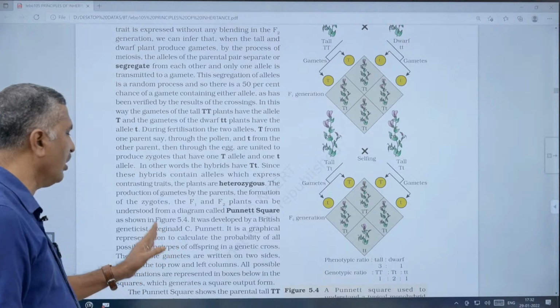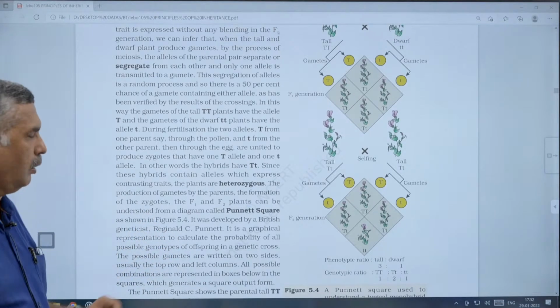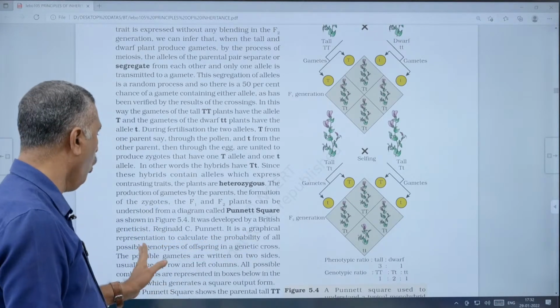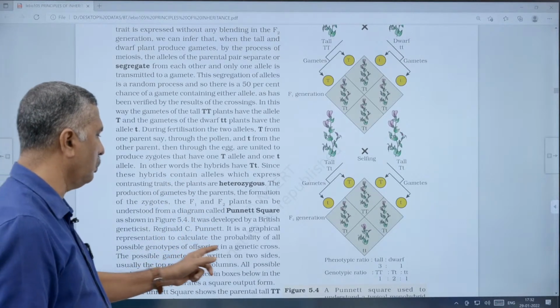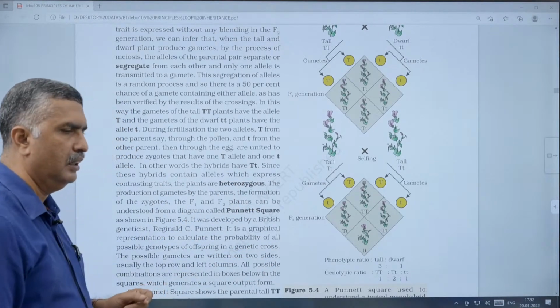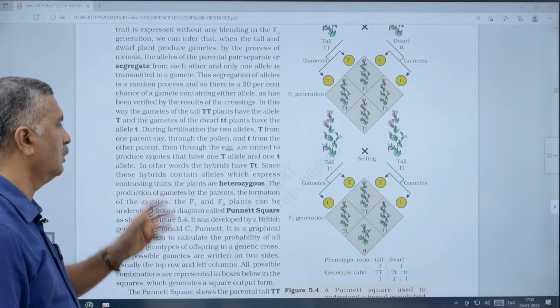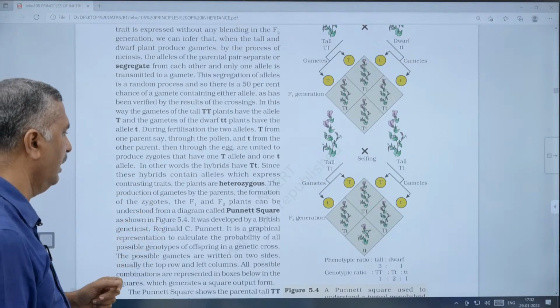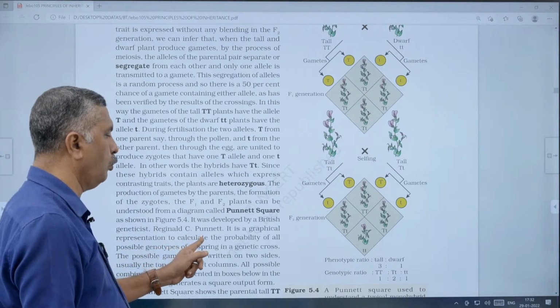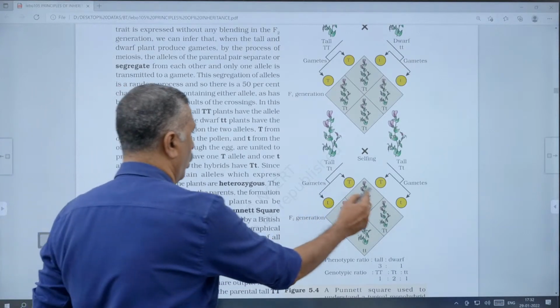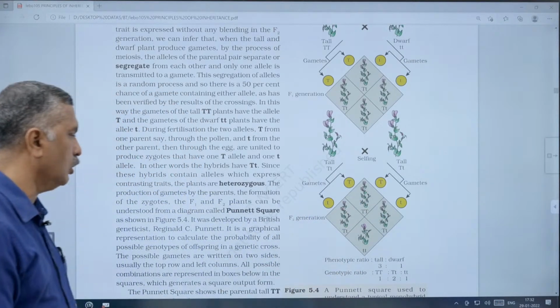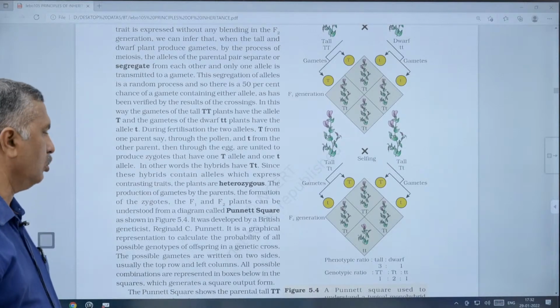It is a graphical representation to calculate the probability of all possible genotypes of the offspring in a genetic cross. That is the main aim of this Punnett square, or checkerboard concept.